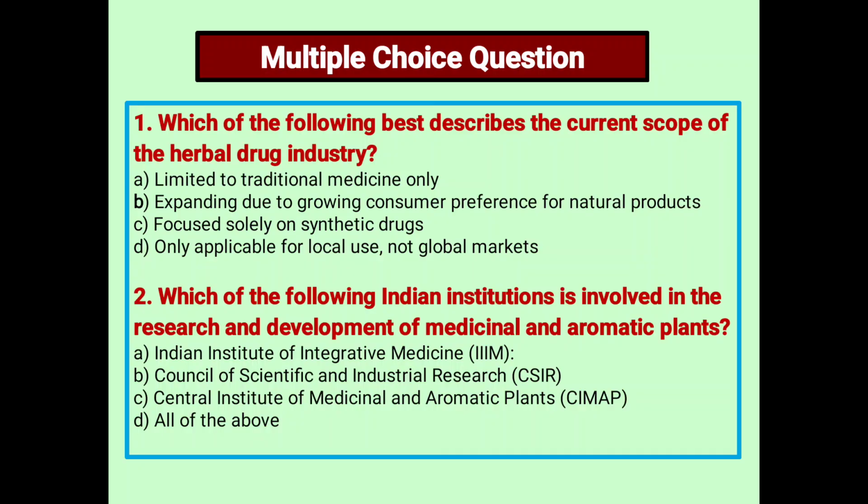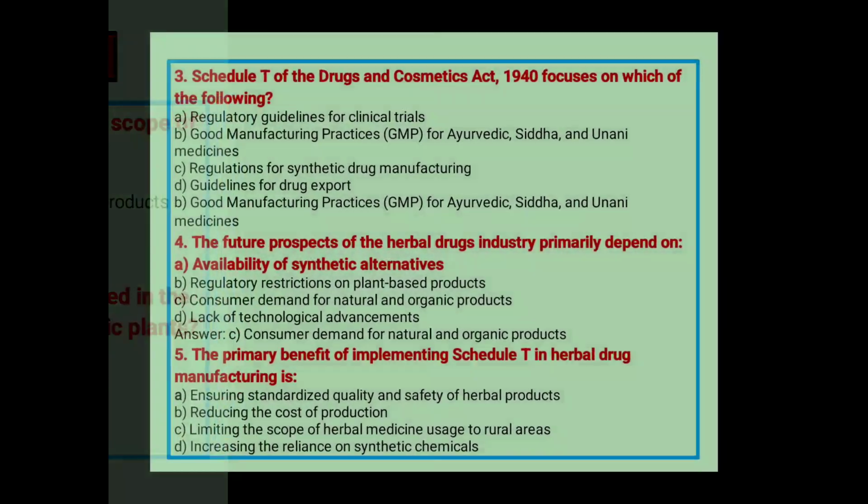Next, which of the following Indian institutions are involved in the research and development of medicinal and aromatic plants? A. Indian Institute of Integrative Medicine, Council of Scientific and Industrial Research (CSIR), Central Institute of Medicinal and Aromatic Plants (CIMAP). So D, all of the above. D is the correct answer.